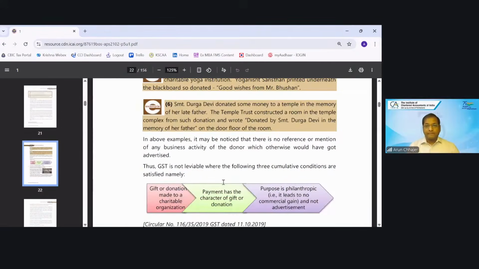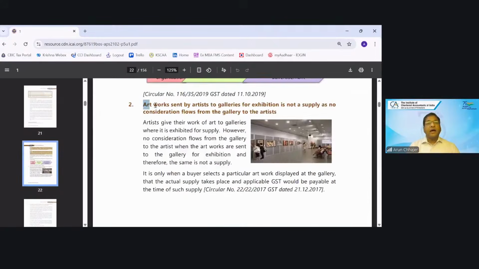Okay. Next, this is Circular 116. Artwork sent by the artist to the gallery for exhibition is not a supply, as no consideration flows from the gallery to the artist. Artists give their work of art to the galleries where it is exhibited for sale.